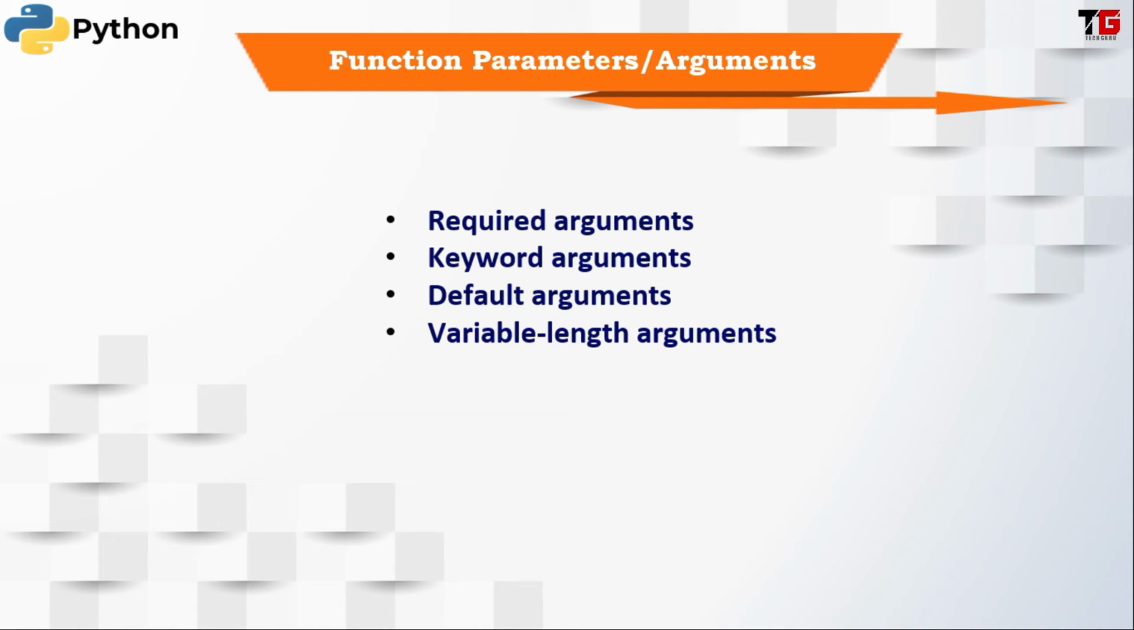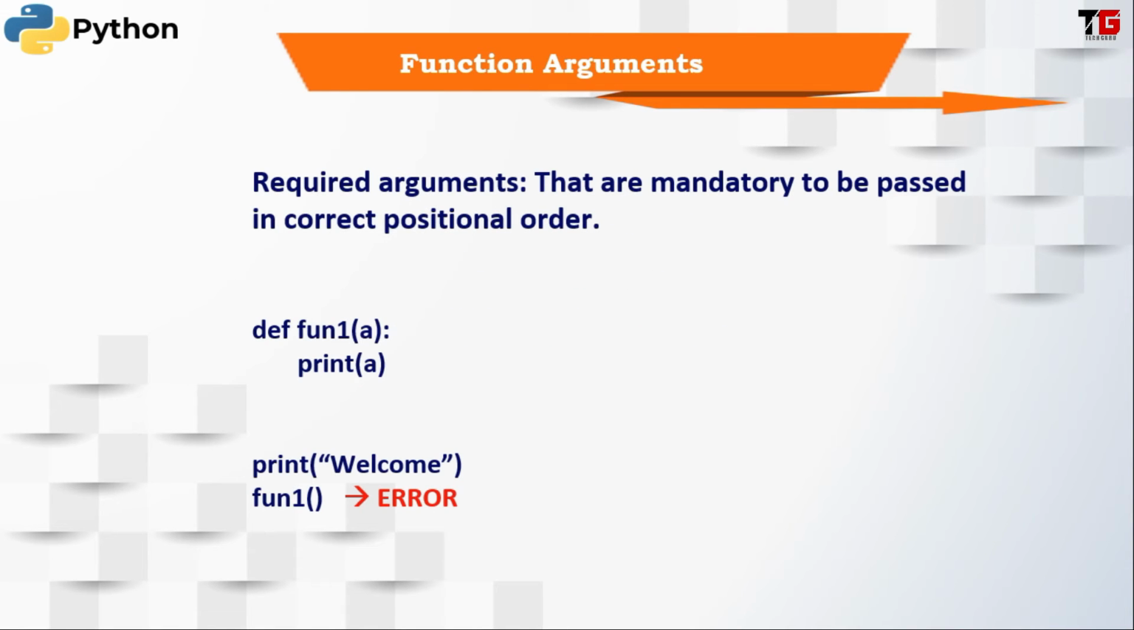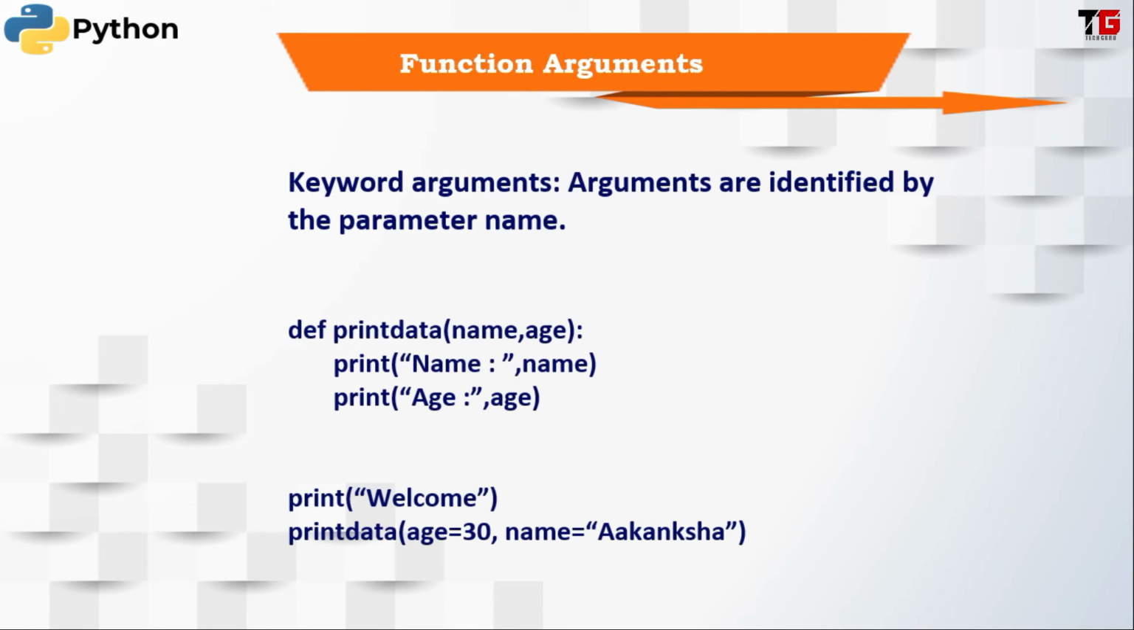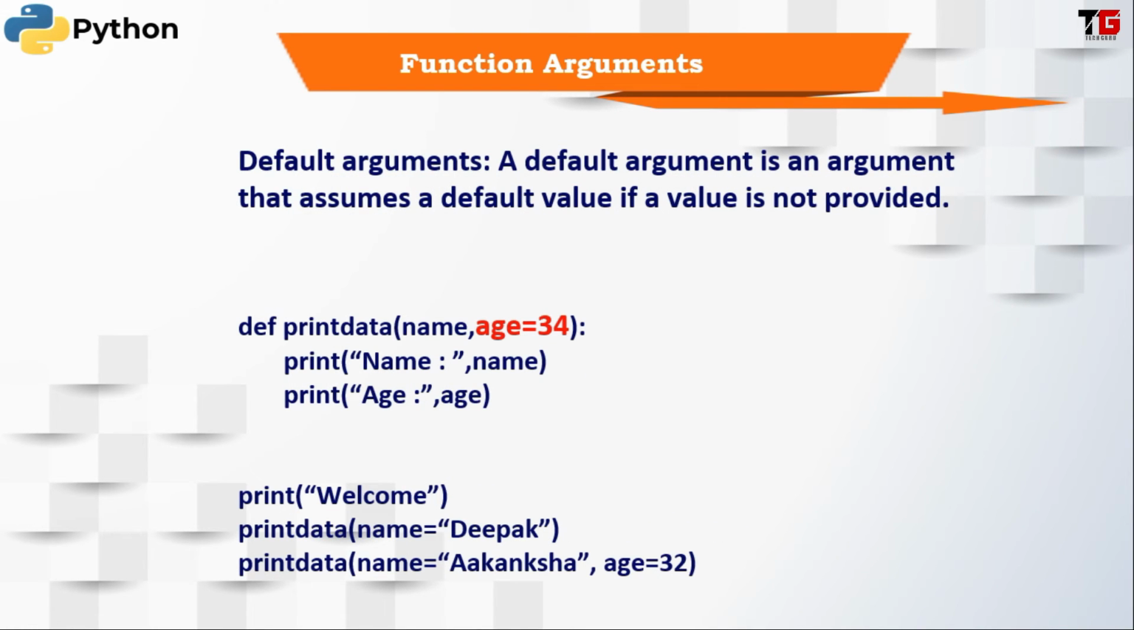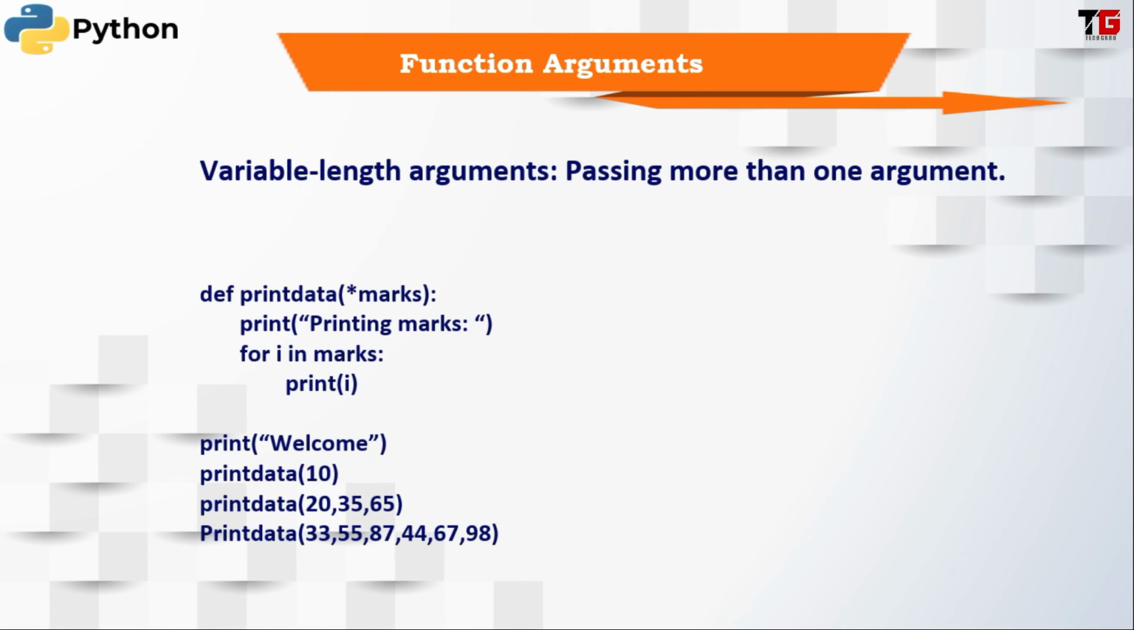So friends, we studied 4 types of arguments. Required argument, that is mandatory to pass. By default, every argument is a required argument. Keyword argument, where we can specify the name of the argument while passing values. Default argument, where we can set a default value. And variable length argument, where we can pass more than one value to the same function, same argument.